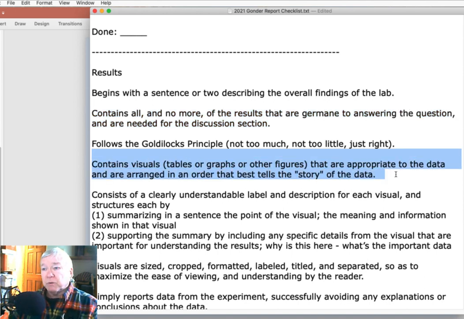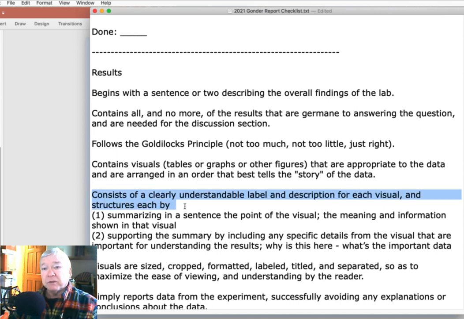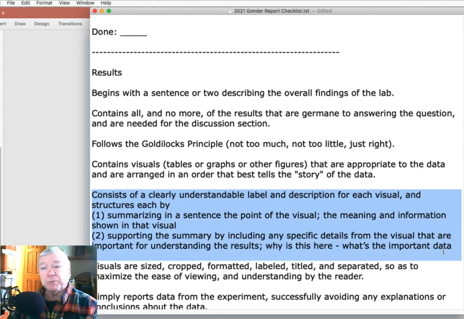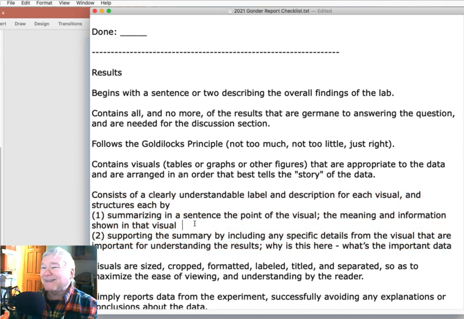So there'll be visuals that are appropriate to the data, and they're arranged in the order that tells the story. So you want to have a clearly understandable label and a description for each visual, and the structuring of those things by summarizing in a sentence what's the point of the visual here in the results, what's the meaning and information, but not the discussion. That comes later.